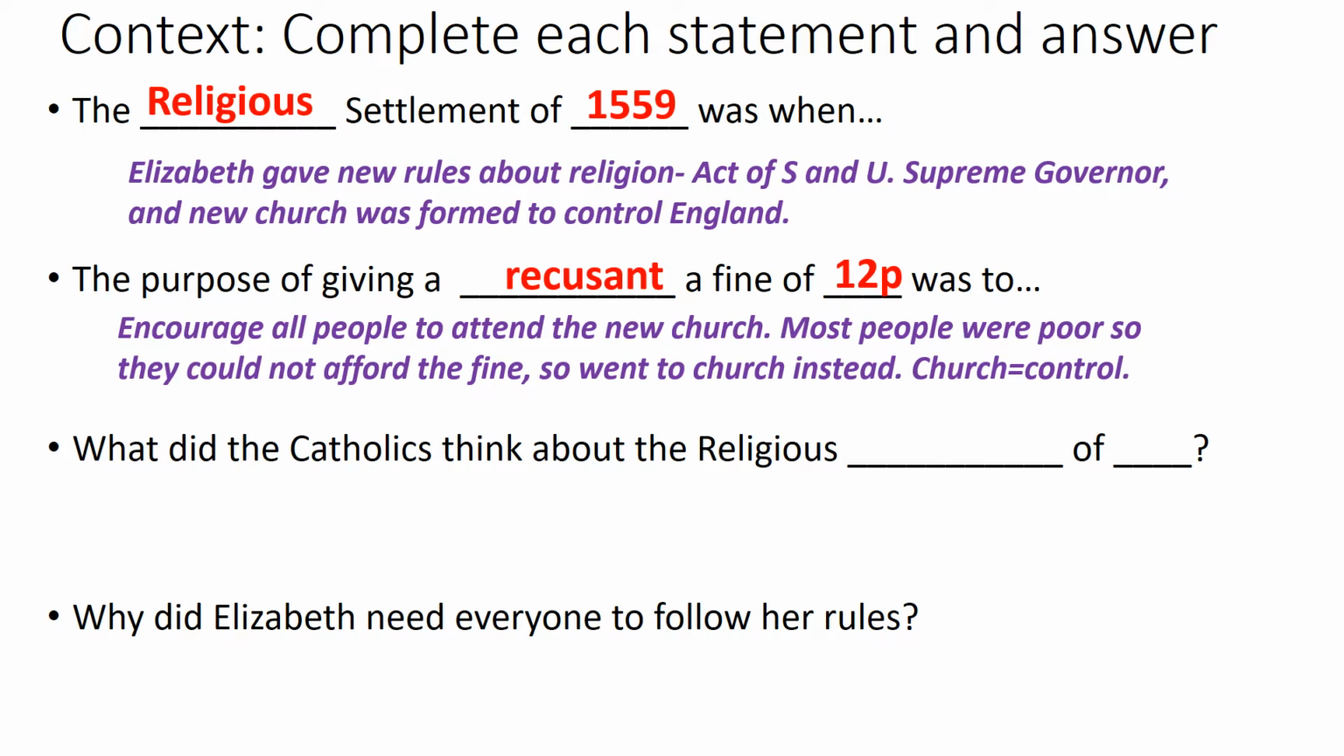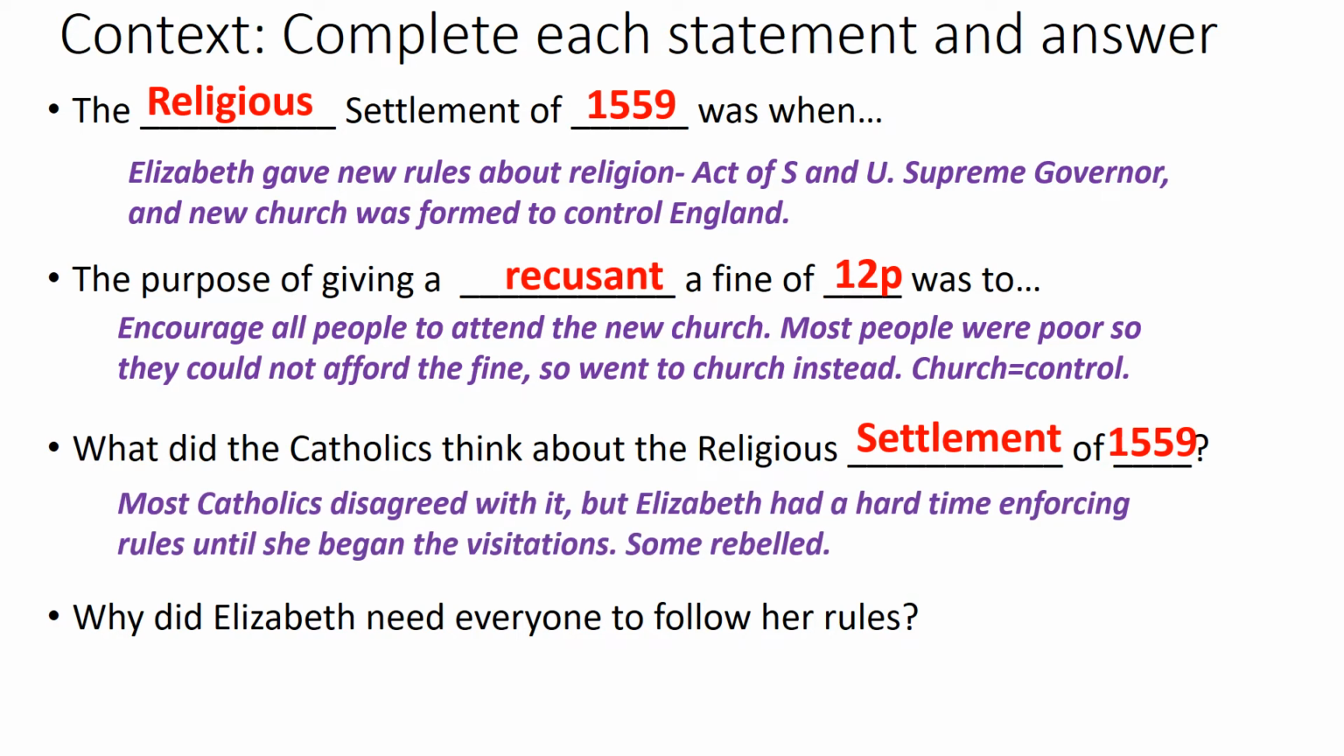What did the Catholics think about the religious settlement of 1559? You see what we did there? We just mixed them around a little bit. Well, they weren't very pleased. We know that Elizabeth was having a really hard time enforcing her rules, and this is when she began the visitations. And we know that some Catholics decided to rebel quite violently. We can see that in the rebellion of the Northern Earls, the Ridolfi plot, the Throckmorton plot, Abington plot. We know that Catholics did not agree with the settlement. They wanted to maintain their own independent Catholic Church.